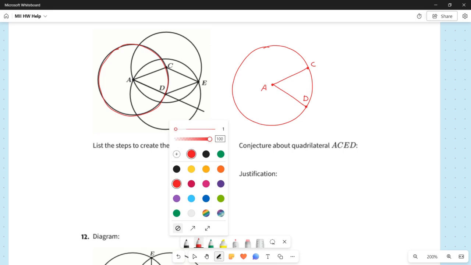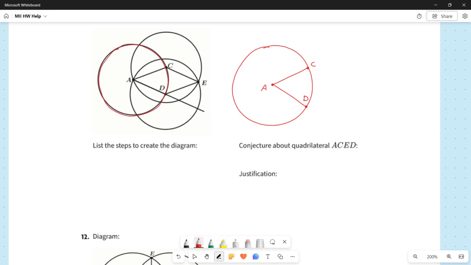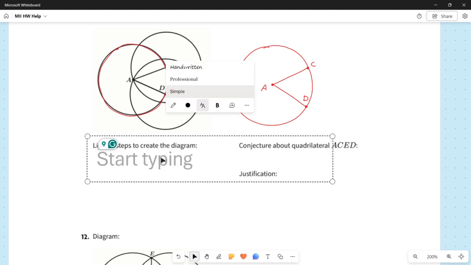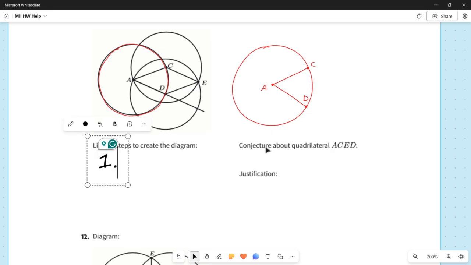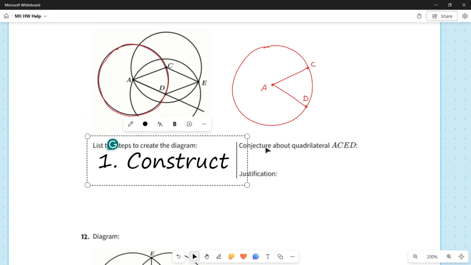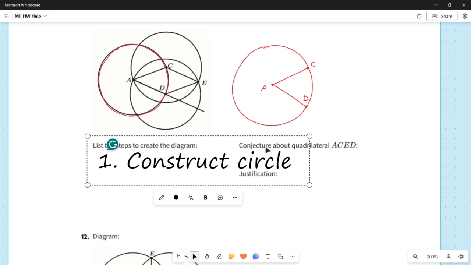I am going to start writing out the directions here, and hopefully the formatting is not going to be a nightmare, but we'll find out. So for step 1, we are going to construct circle A. I'll fix the box in just a second.